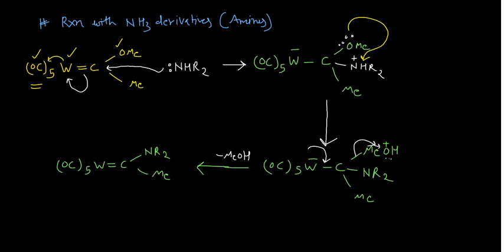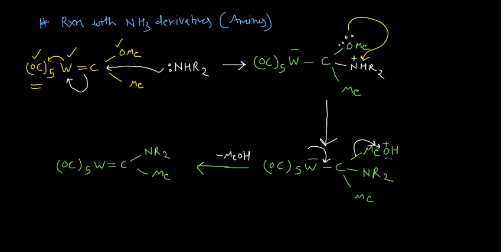Now the important thing which you must know is why this reaction is happening, because this Fischer carbene complex is already stabilized. The important thing is that you are having nitrogen over there, and here you are having the heteroatom. So a change of the heteroatom is taking place, and nothing else has happened here. Only the heteroatom has changed from oxygen to nitrogen. So why does this happen?